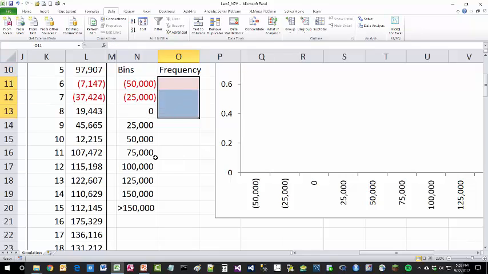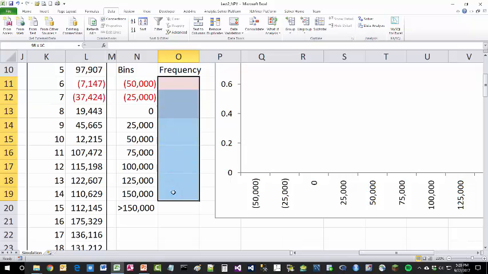Okay, the frequencies. There are three red numbers that are going to represent the risk of NPV being negative. The first one represents those scenarios where the loss is really large, more than 50 million. The second one will represent the moderate losses between 25 and 50 million, and the third one, the relatively small losses between 0 and 25 million. The rest of the numbers are positive NPVs. This one is going to be between 0 and 25 million, this one between 25 and 50, and so forth.